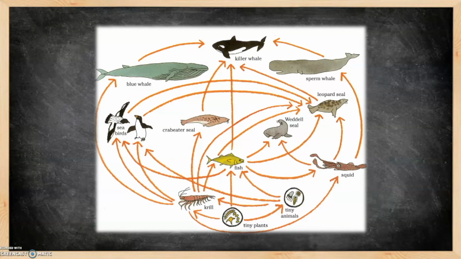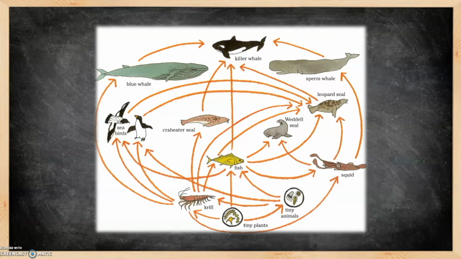Another example would be, you could start with tiny plants. The tiny plants are eaten by krill. The krill are eaten by seabirds. The seabirds are then eaten by the leopard seal, and then the leopard seal would be eaten by the killer whale. It's a longer food chain, however, that's still just one food chain that makes up this food web. This is considered a food web because you have many different paths.